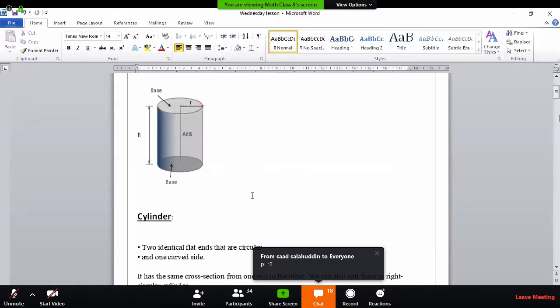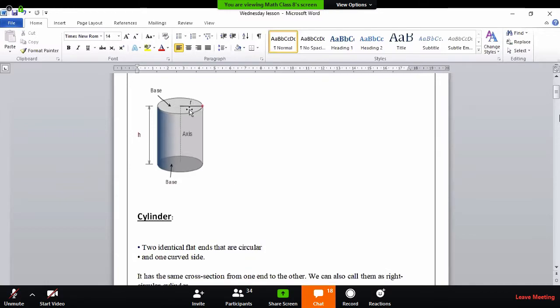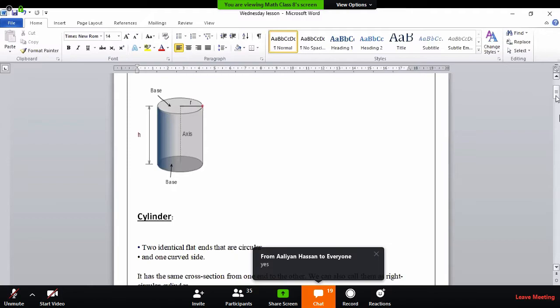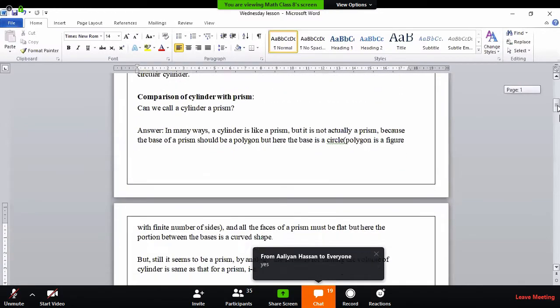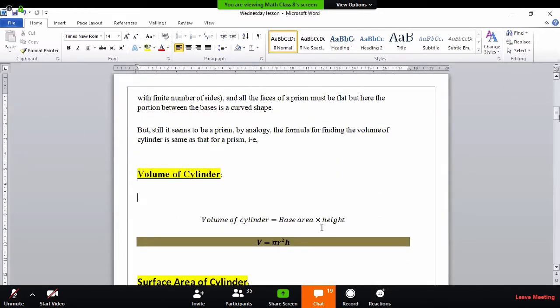And what is the height of the cylinder? I just said that it has an analogy with the prism. The distance between the two bases is the height of the prism. We'll be using the same words over here. The distance between the two faces, I mean the bases, the top and the bottom, is h, again the height. See, volume of the cylinder is base area into height. So the base area was pi r square times h, the height. So this is the formula for finding the volume of a cylinder.